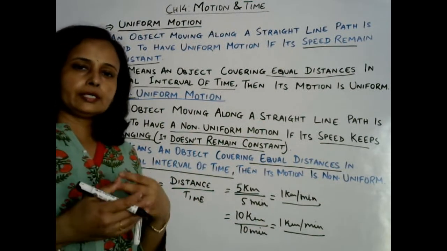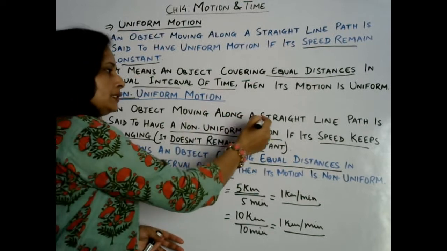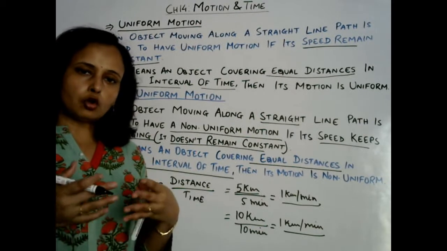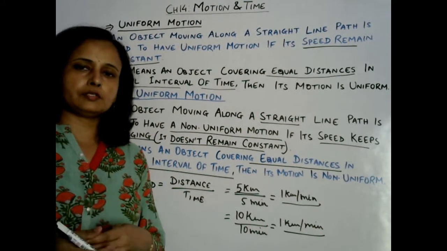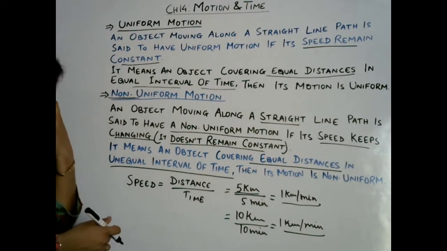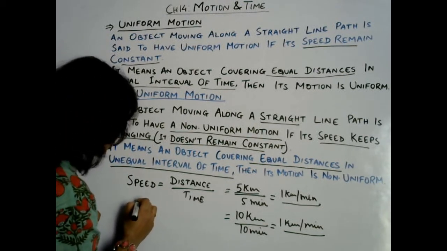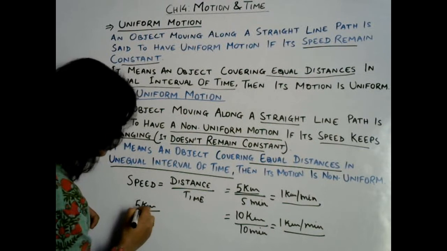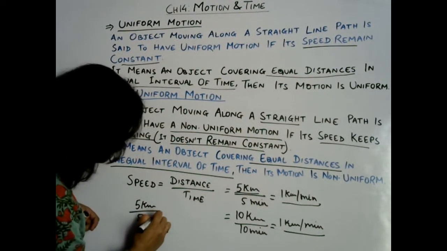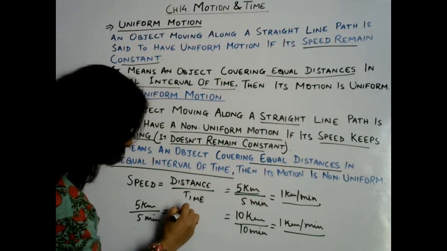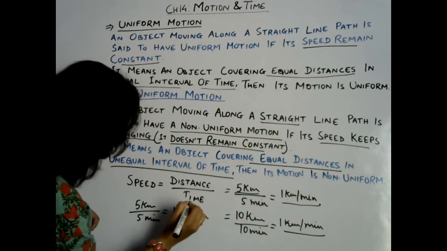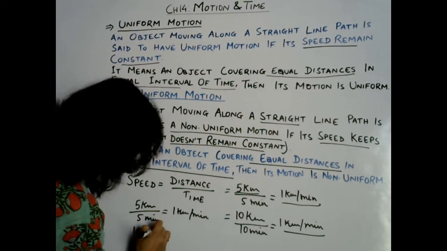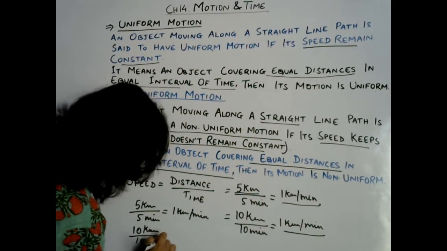Okay, so the path is a straight line, but the distance covered is not in the same interval of time always. Let's say a vehicle is running, suppose this is 5 kilometers in the first 5 minutes. Then what is its speed? 1 kilometer per minute. Again, the next 10 kilometers in 15 minutes.